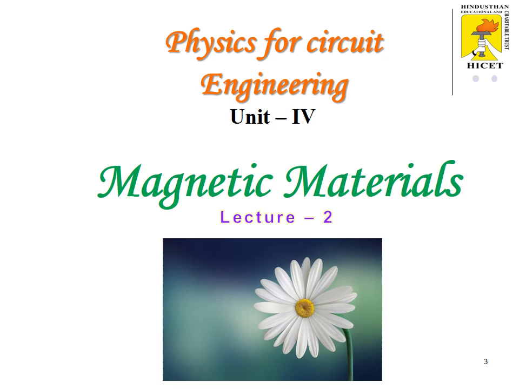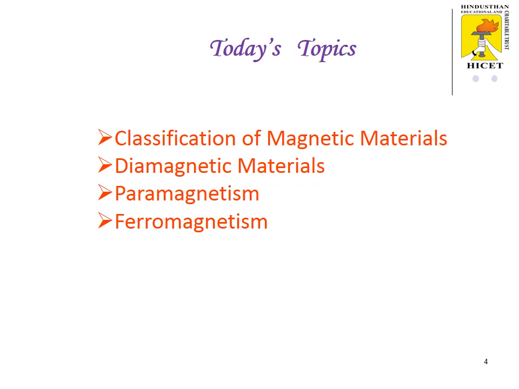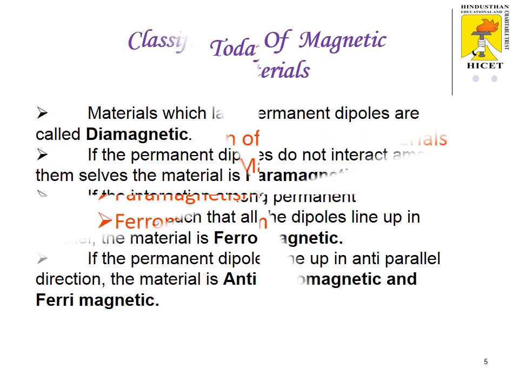Let me start the session. This is lecture 2 from magnetic materials. Today we are going to discuss the classification of magnetic materials: diamagnetic materials, paramagnetic materials and ferromagnetism.